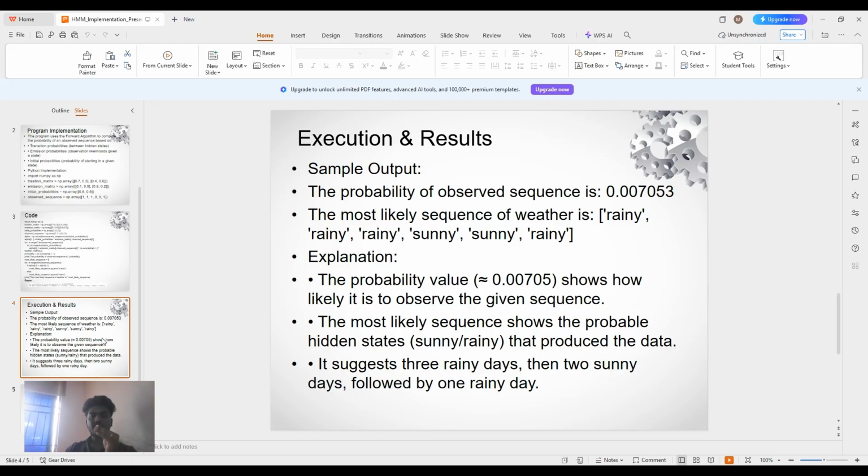It is mostly like sunny and rainy. So the explanation is, here we see 0.007053. It is the probability of the observed given sequence. The most likely sequence shows the probable hidden states, like sunny and rainy. It suggests three rainy states, two sunny days, and one rainy.